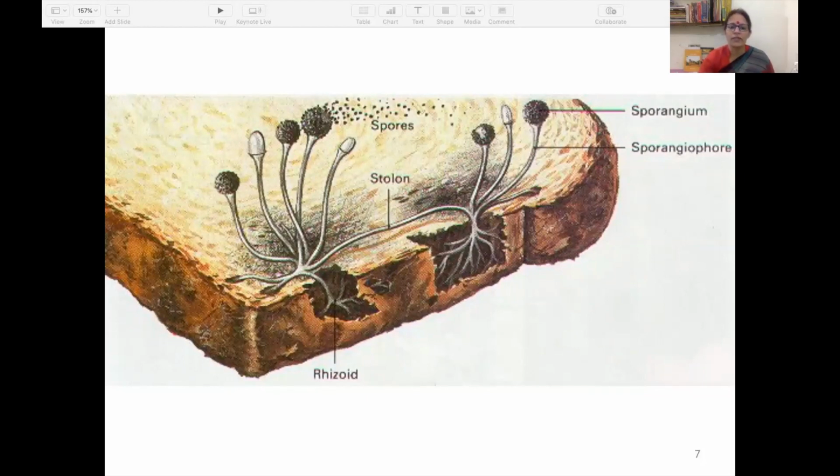In this picture, you can see the spores, stolon, rhizoids, sporangium, and sporangiophore. These are the structures of fungus, and spores are the tiny particles by which the fungus spreads everywhere.